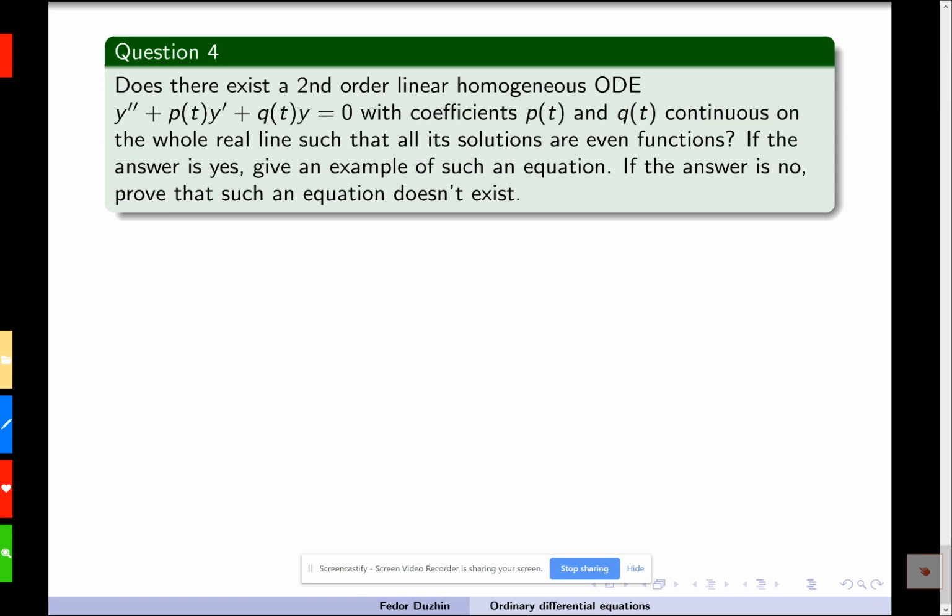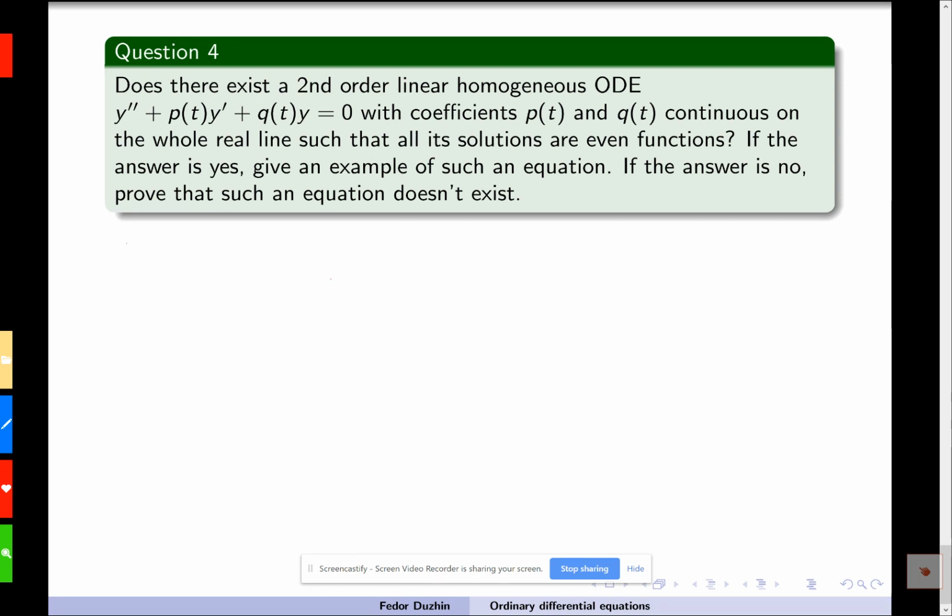Okay, so question 4: does there exist a second order linear homogeneous differential equation such that all its solutions are even functions? Wow. So what kind of even functions do you know? I don't know. Let's try to just reason logically. So what do we know about even functions?